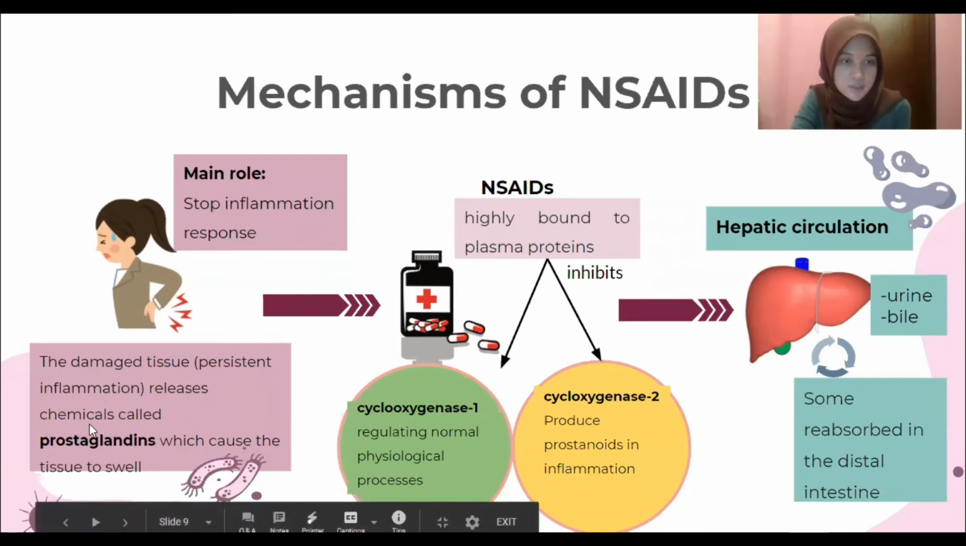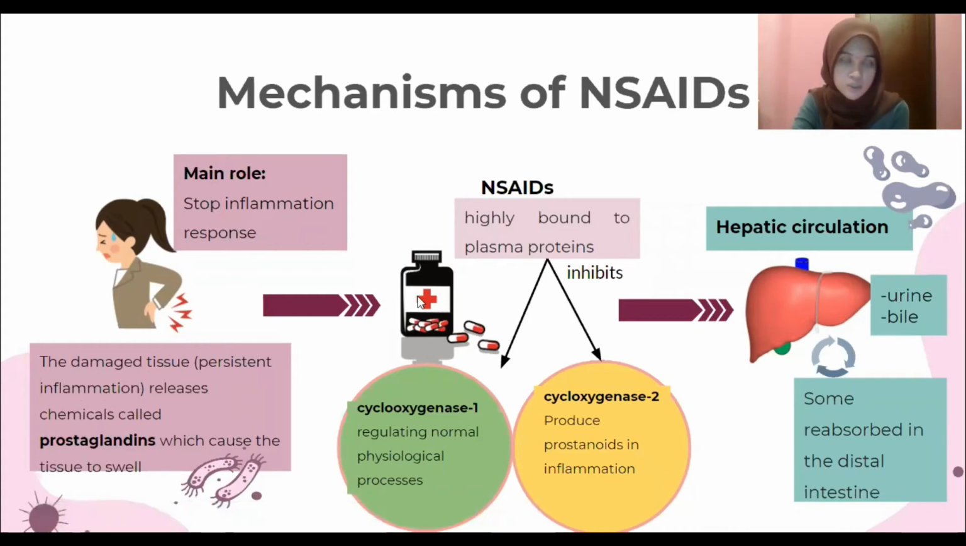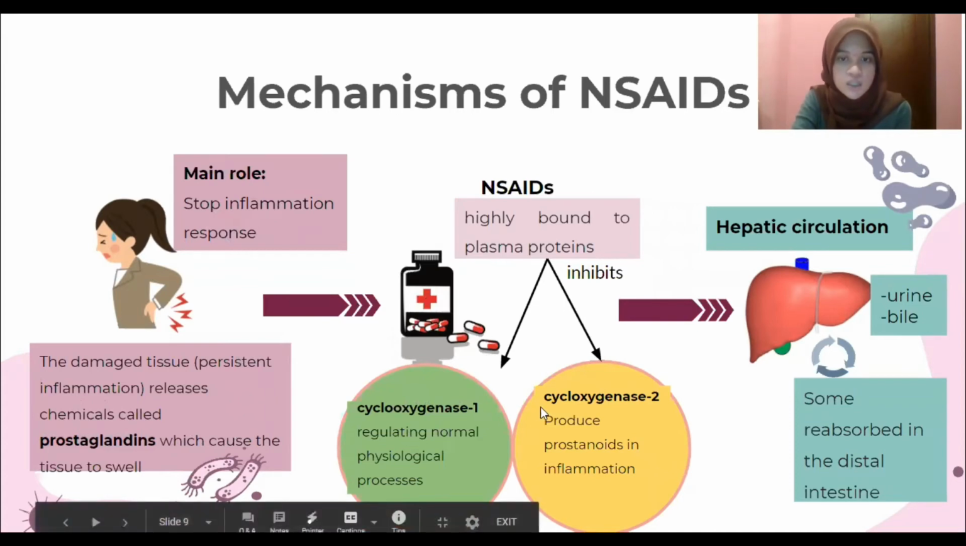And there will be chemicals produced known as prostaglandins. These prostaglandins are the ones that cause our tissue to swell. So as the patient consumes the drugs, the drugs will stop or inhibit the activity of two enzymes, which are cyclooxygenase 1 and cyclooxygenase 2. The main role of these two enzymes is to stimulate the production of prostaglandins.